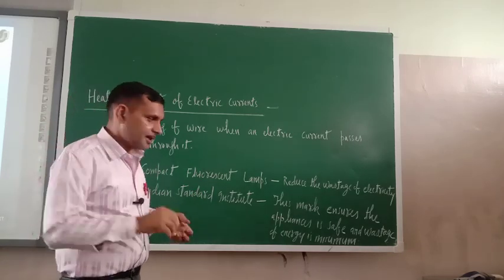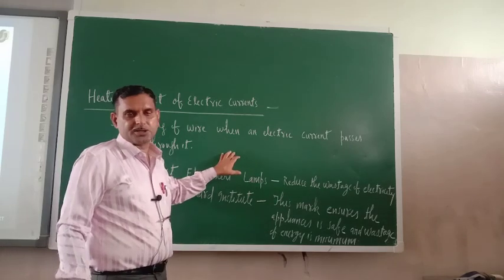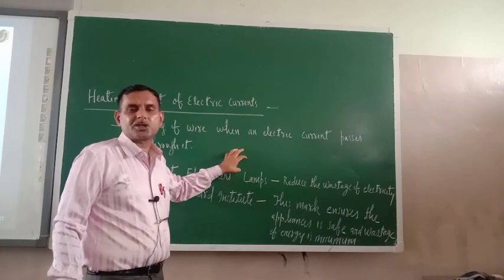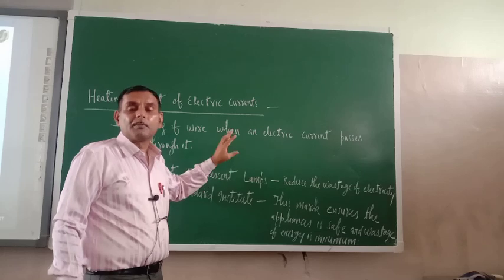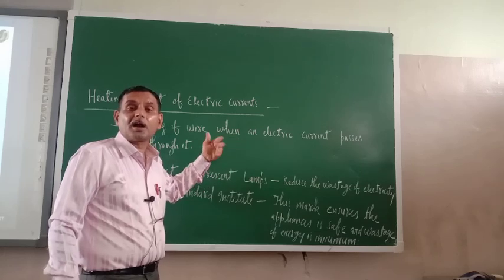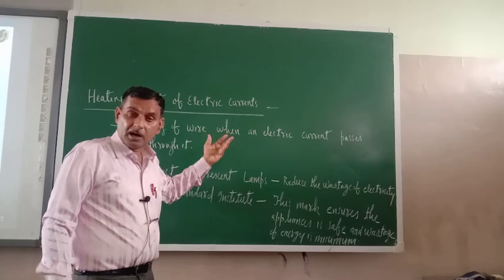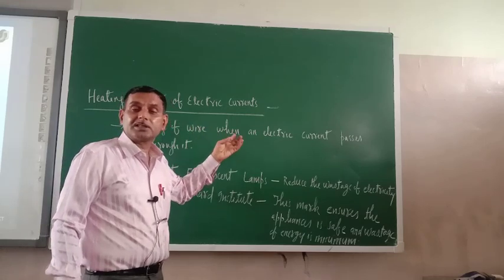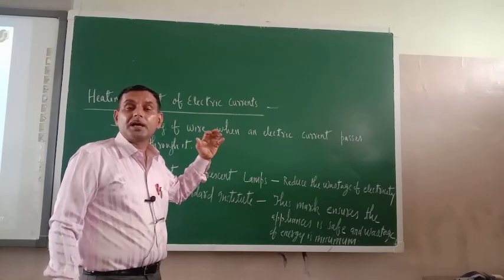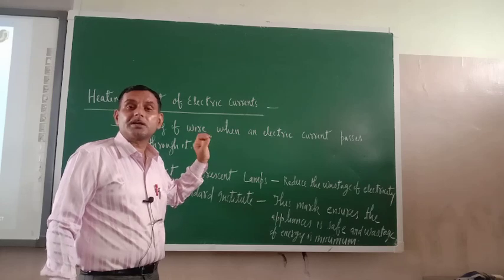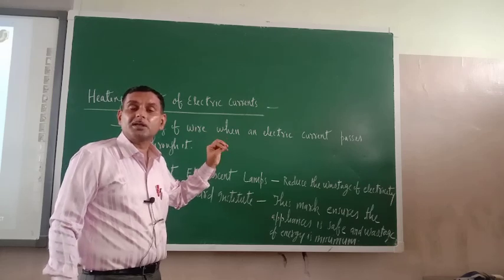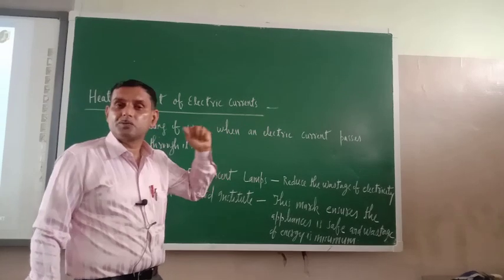When you switch it on, if you touch it immediately, it is cool. But after working half an hour or 1 hour, you will be unable to touch it for 1 or 2 minutes, because intense heat is produced.